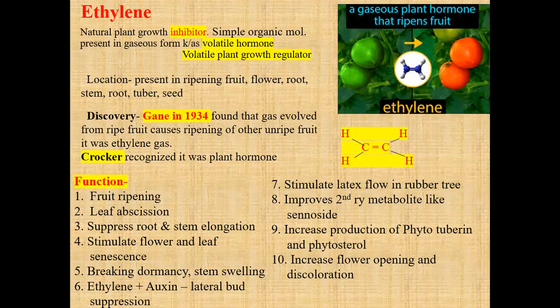Till now we have seen the different types of hormones: auxin, in the vertical direction, upward as well as downward, which is responsible for growth. The second hormone is gibberellin, obtained from the fungus Gibberella fujikuroi, which is also responsible for enhancing the growth of the plant. Cytokinin is the hormone responsible for lateral bud formation. The fourth one is abscisic acid.